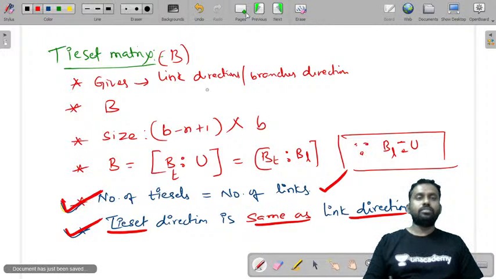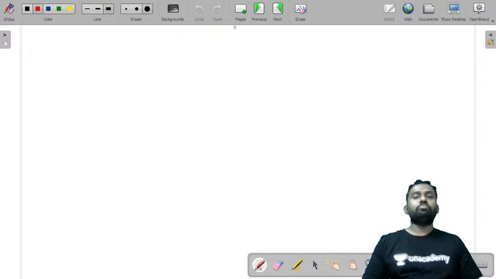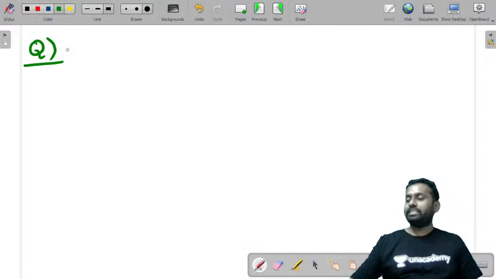So this is about the tie set matrix. Now let us solve one problem by using this tie set matrix concept. I'm considering one question from one of the textbooks.